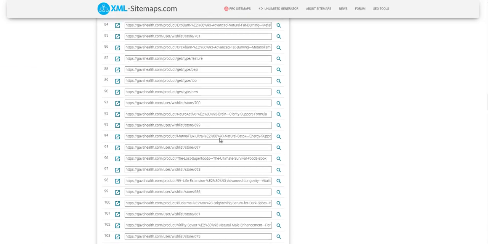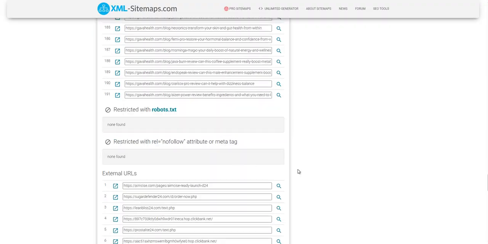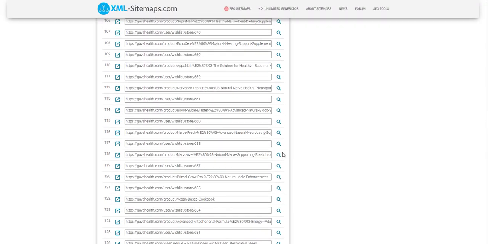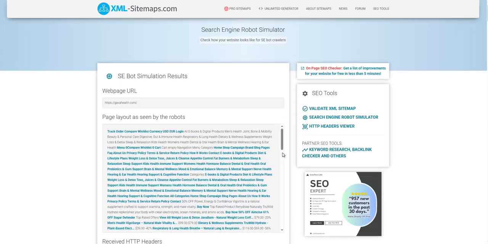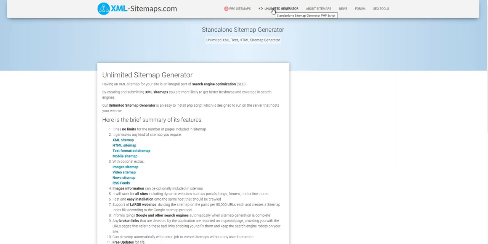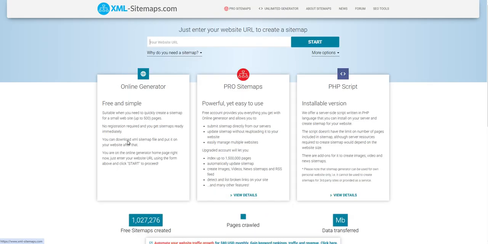So these are all the products that are there, but it's not giving us the output that we want. So we're going to try and do it via unlimited sitemap, then XML sitemap, and I'm going to paste in the URL there. And then I'm going to say start.